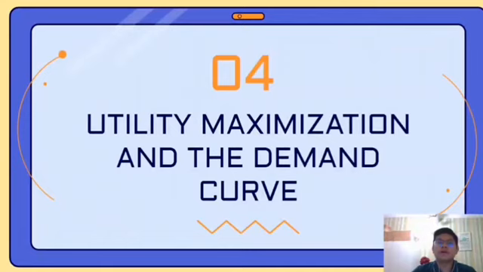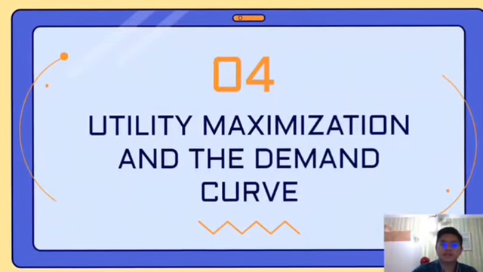I will continue to talk about utility maximization and the demand curve. Choices that maximize utility, that is, choices that follow the marginal decision rule, generally produce a downward sloping demand curve. This section shows how an individual's utility maximizing choices can lead to a demand curve.